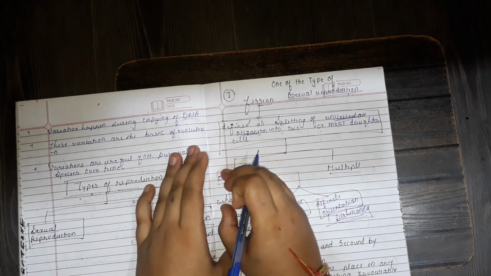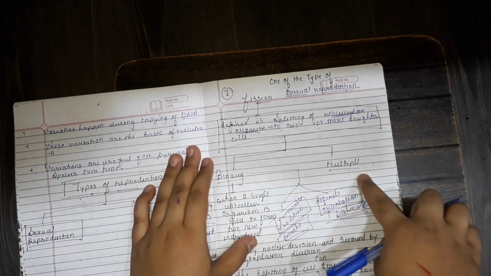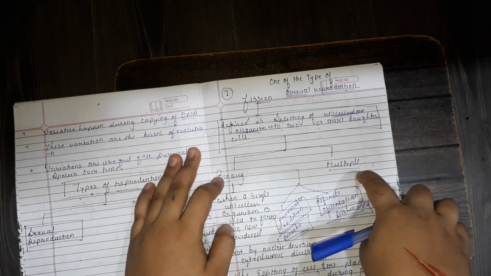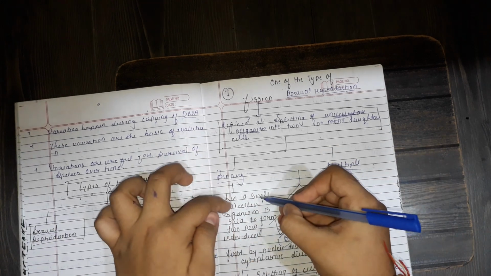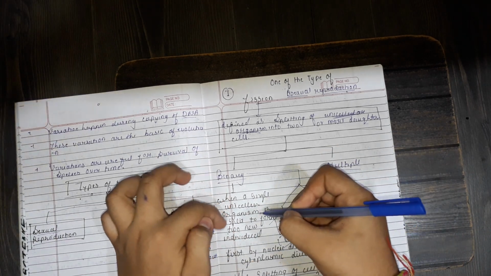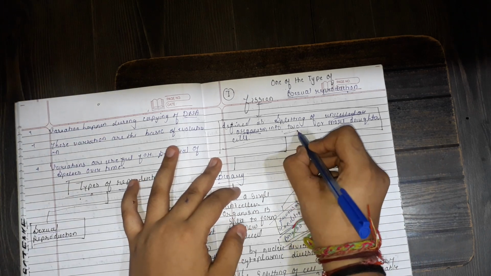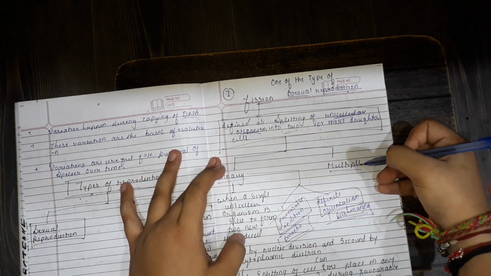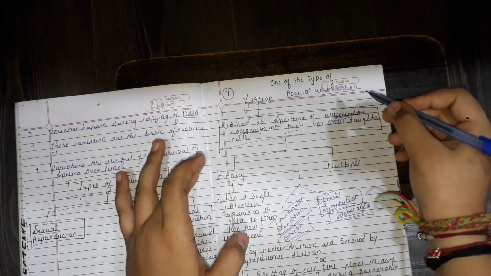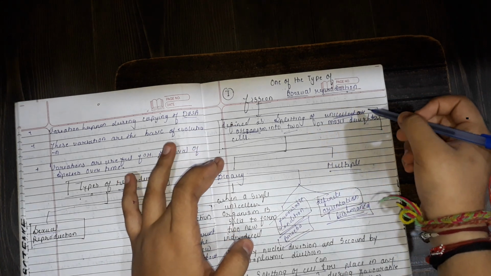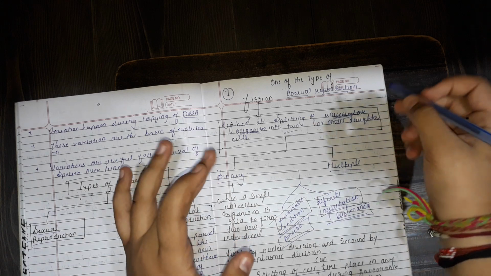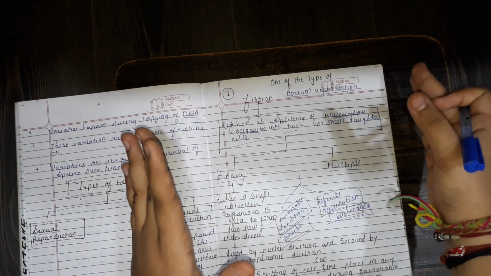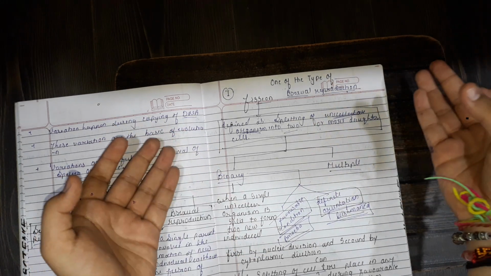Fission has 2 types, binary fission and multiple fission. Binary fission is when a single unicellular organism splits into 2 daughter cells or 2 individuals. Multiple fission is defined as the splitting of a unicellular organism into more than 2 daughter cells or new individuals.